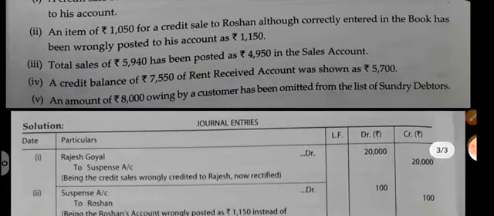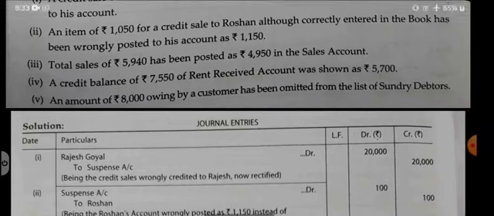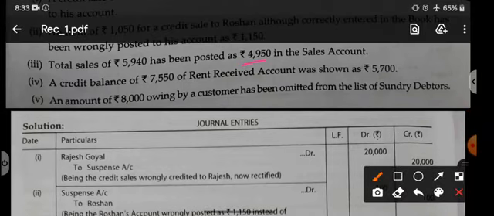Next point: total sales 5940 posted as 4950 in the sales account. See, normally the sales account is credited. Now what is the mistake? In place of 5940, we have written 4950. That means we have written a lesser amount. So the credit side is less. We can take out the difference. Difference amount can be easily found out, and by looking at the figures only, it is clear that the amount is less. You should write 5940, but you have written 4950.